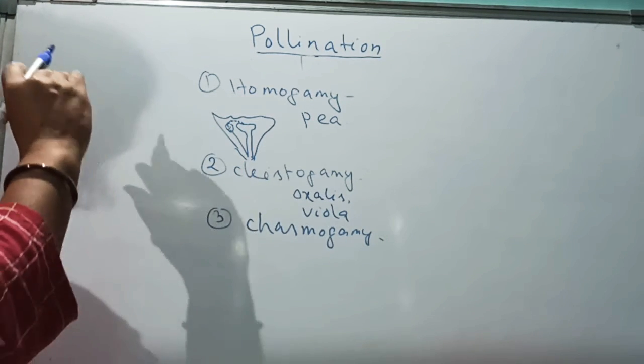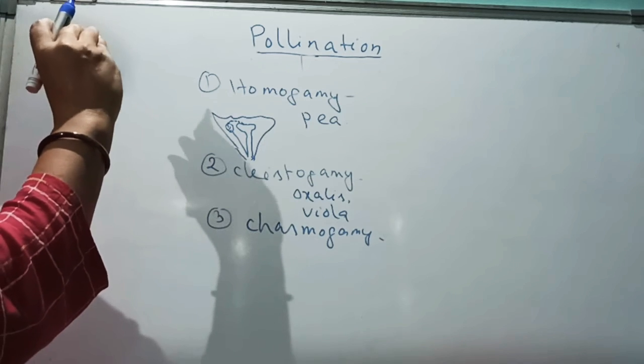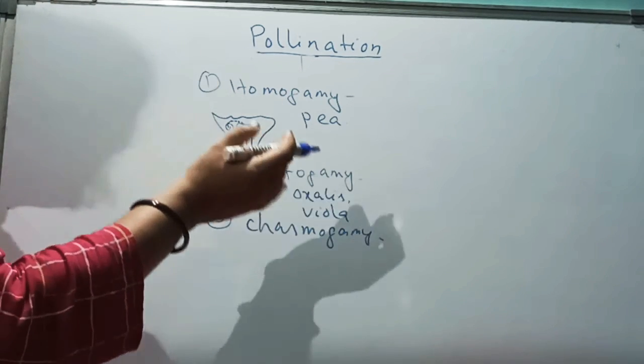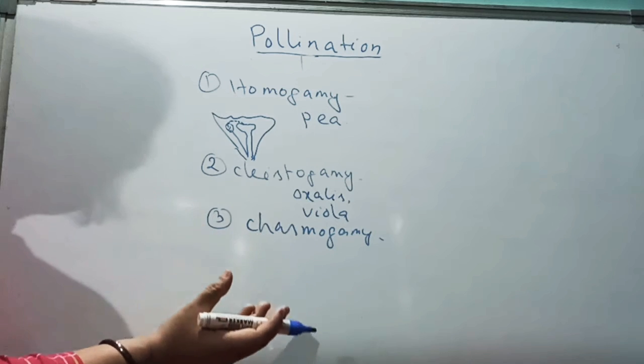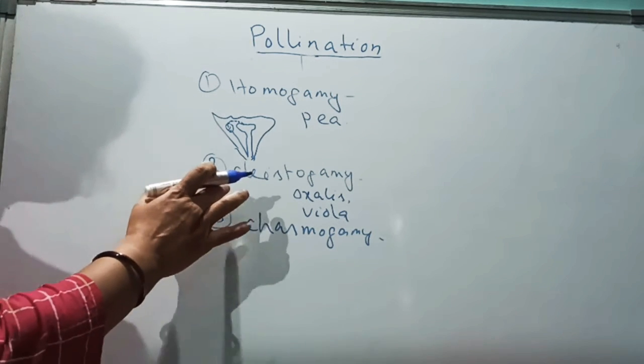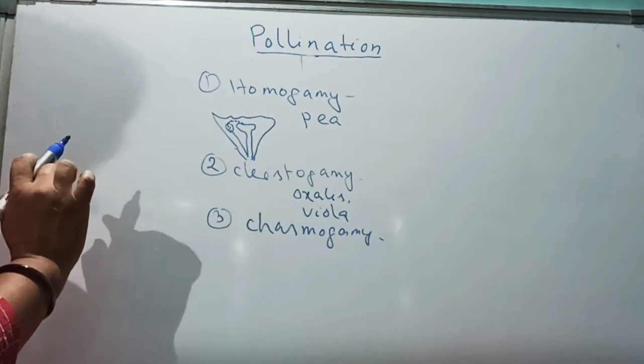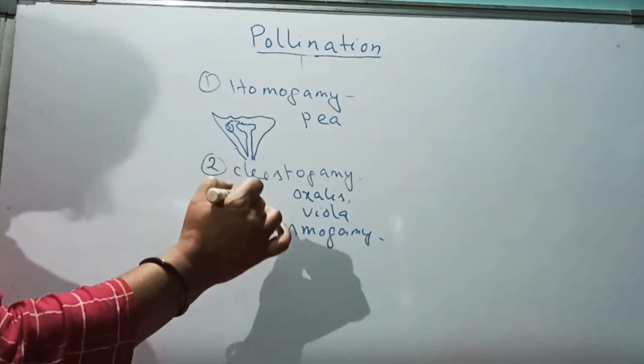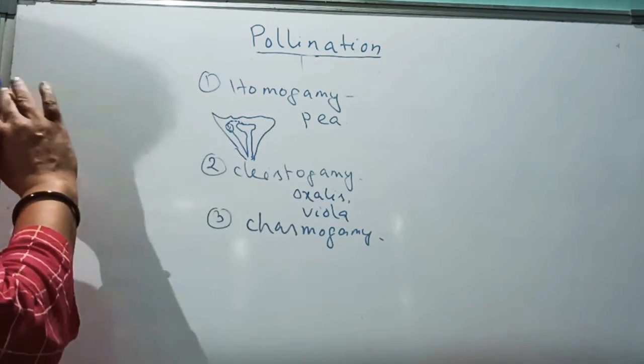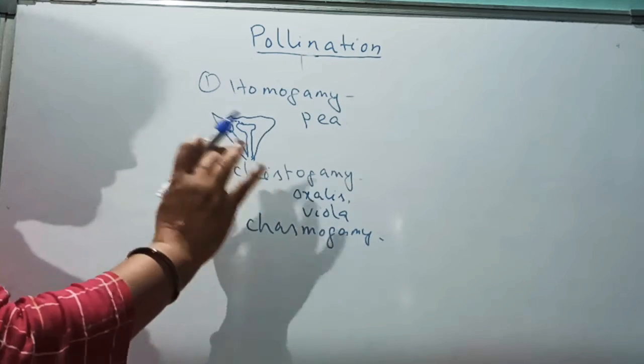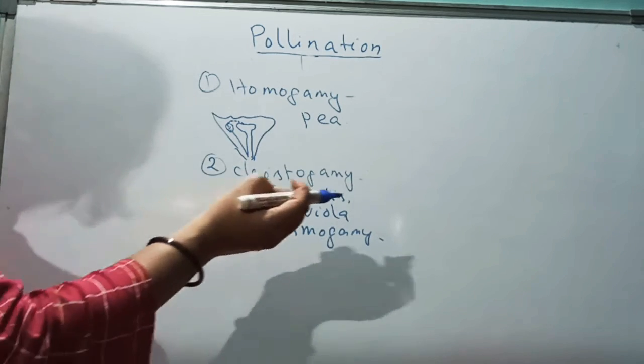It means the upper flowers show chasmogamy type, and the lower flowers of the same plant show cleistogamous type. Cleistogamy, they never open. Chasmogamy, after the pollination is over, they open.